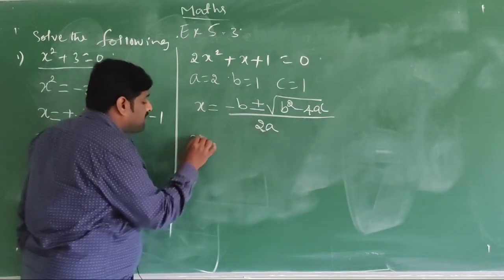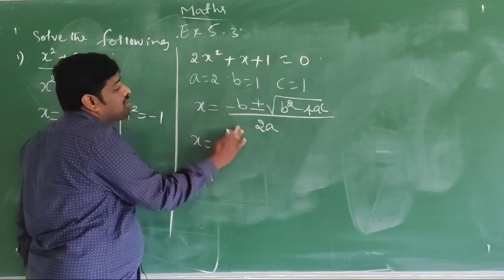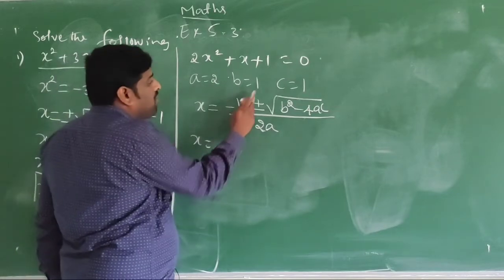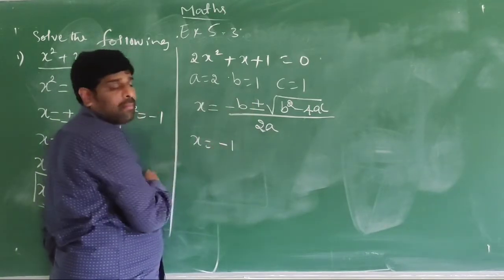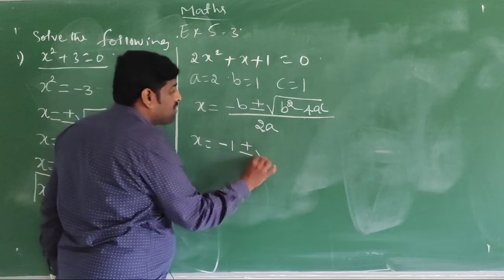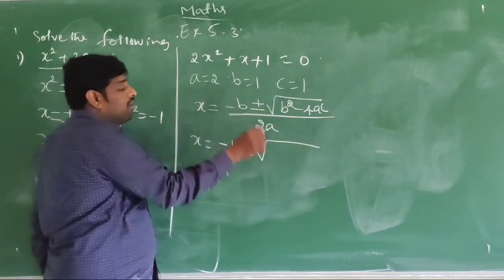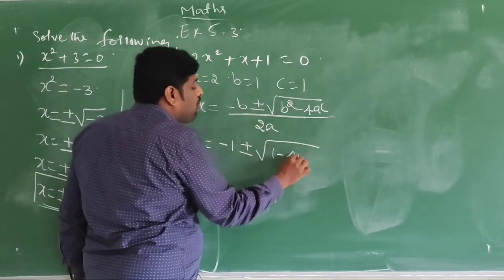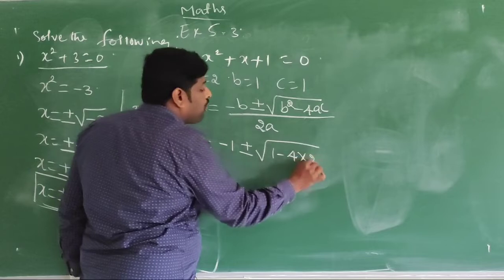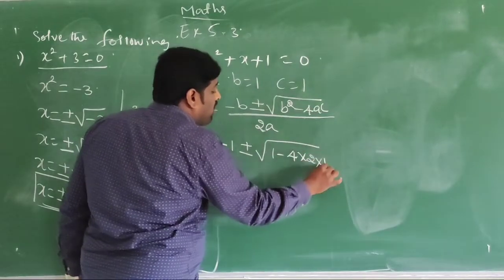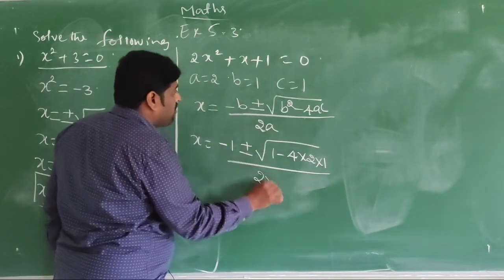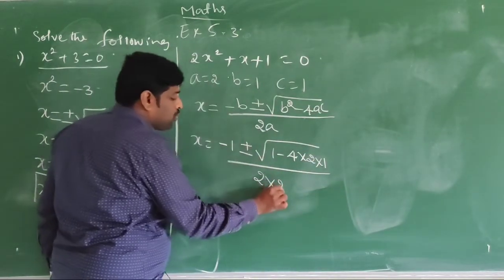That is x is equal to, substitute the values in this formula. Instead of b you will write 1, minus 1 plus or minus square root of, what is b? 1, minus 4 into, what is a? 2. What is c? 1, divided by 2 into a value is 2.